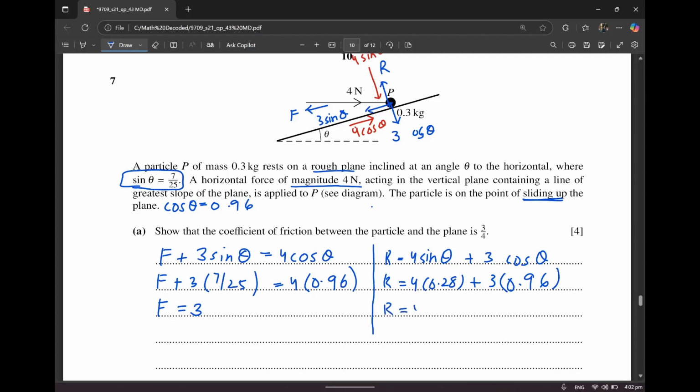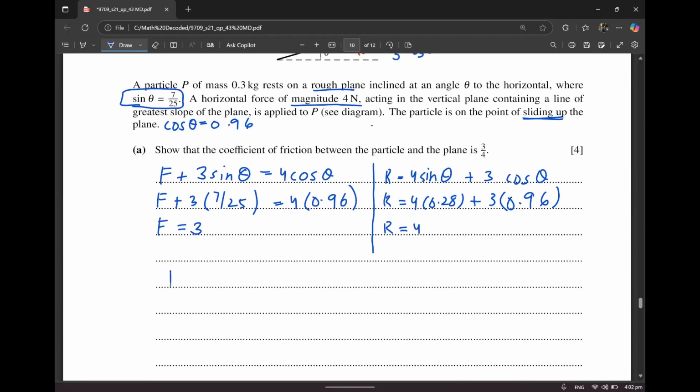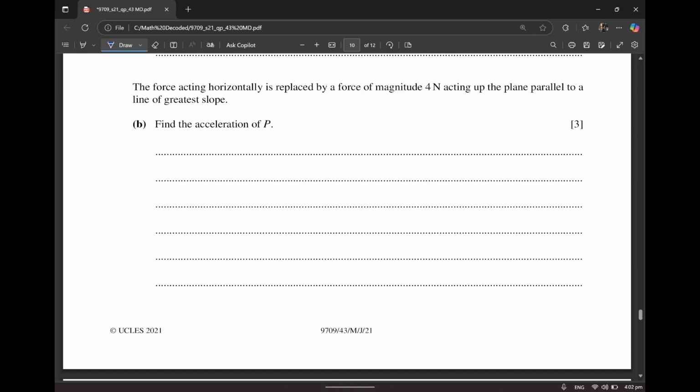So R is going to be equal to 4. Now you'll use the formula F is equal to mu R. Mu is basically the coefficient of friction that they want you to calculate, and they want you to show that it's 3 by 4, and so F is 3 and R is 4. So mu is going to be 3 by 4, hence proven.